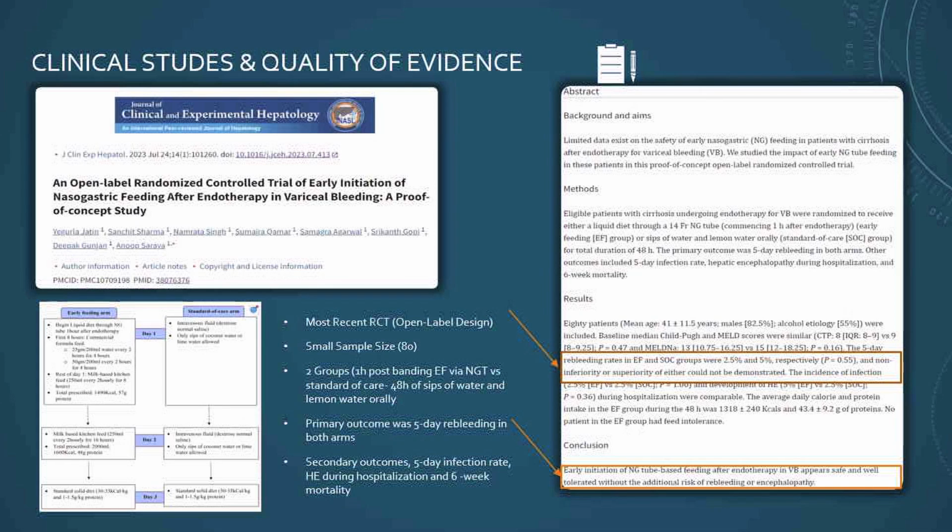The outcome essentially was a 5-day bleeding risk after only 1 hour, and in comparison there was very minimal. I think it was about 2% in each. Rebleeding rates in esophageal enteral feeding was 2.5% and 5% in the NPO patients. And there was no difference in the secondary outcomes altogether. And they essentially commented that early initiation of NG tube-based feeding after endoscopy in variceal bleed appears safe and well tolerated without the additional risk of rebleeding or encephalopathy.